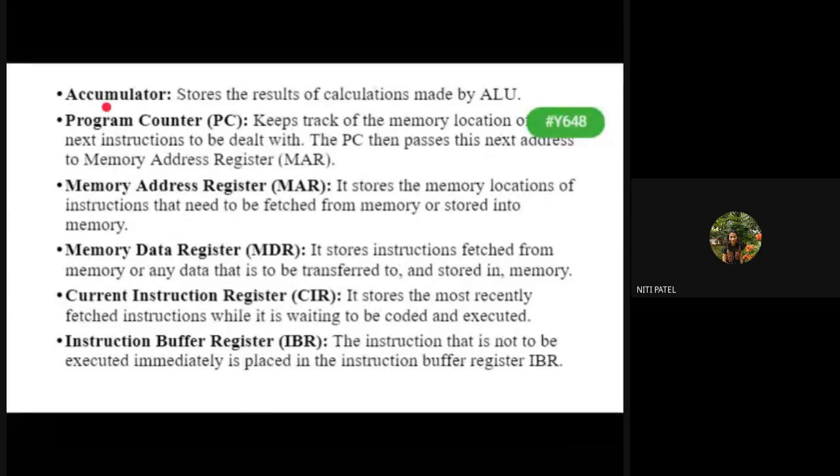So if you remember, in the first lecture I told you about something called buffer memory. What is the other name of that buffer memory? It is the accumulator. It is used for storing the data temporarily. Once the data has been displayed on the screen to the user, it will be removed from the accumulator. So 2 plus 3, which the ALU calculated, equal to 5. Where is that 5 going to get stored? Inside the accumulator. Clear?